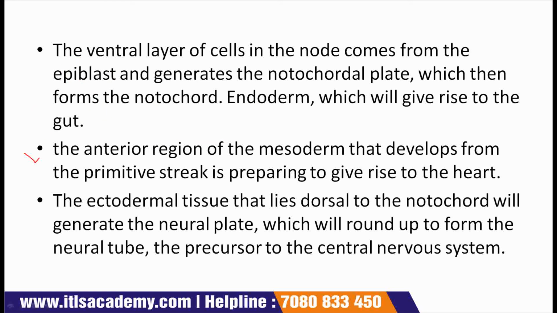Coming to the next point, the anterior region of the mesoderm that develops from the primitive streak is preparing to give rise to the heart. So here we can say that all three germ layers started differentiating. How are they doing their differentiation? Let us see. First is ectoderm.